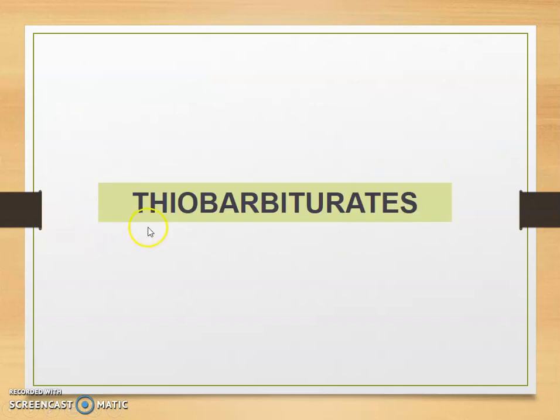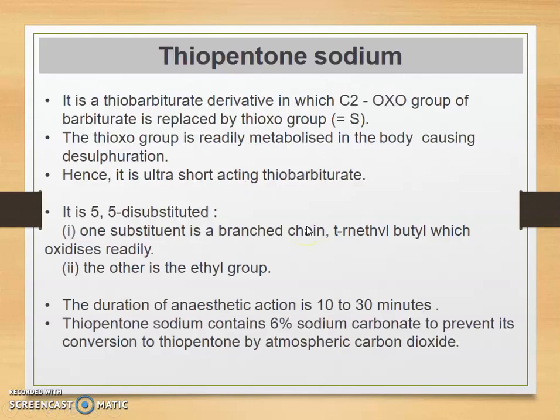Now the next class is thiobarbiturate. Thiopentone sodium is the example. It is a thiobarbiturate derivative in which the C2-oxo group of barbiturate is replaced by a thioxo group, that is double bond S. The thioxo group is readily metabolized in the body, causing desulfuration. Hence, it is an ultra short acting thiobarbiturate.